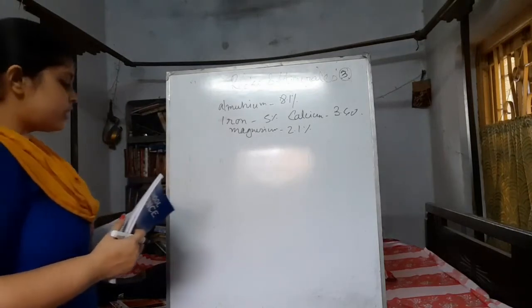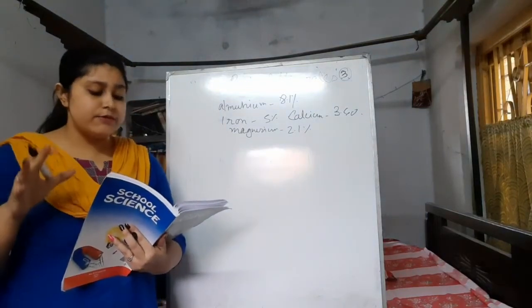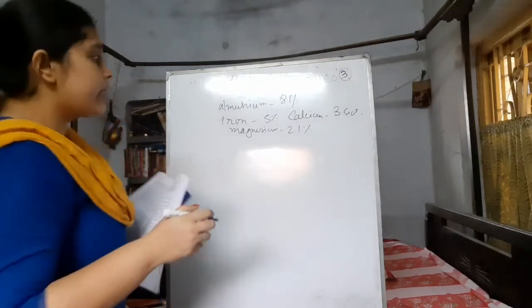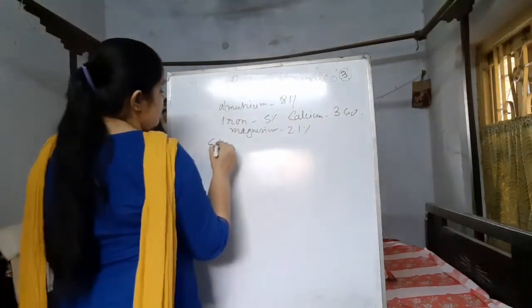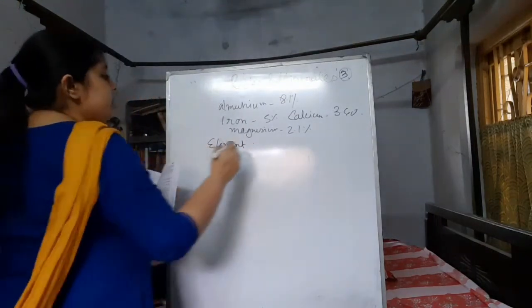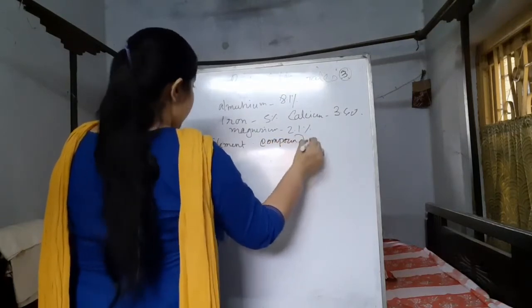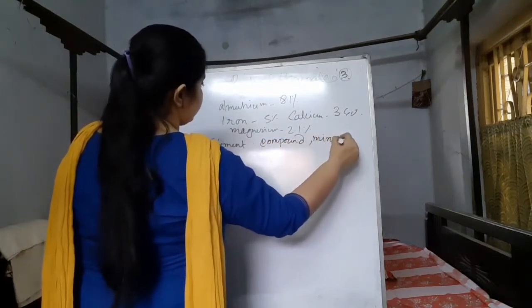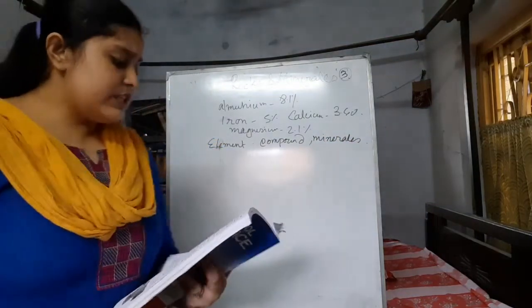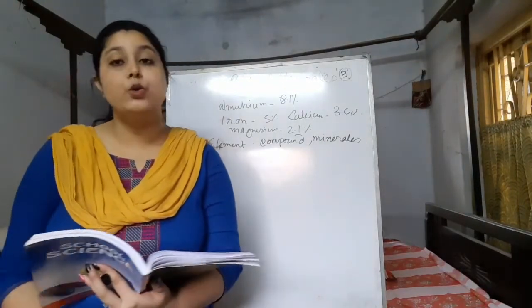But the important thing is that somewhere we find metals as compounds, somewhere we can find them as elements. Okay, you have the idea about elements and compounds. Somewhere we can find it as an element, somewhere as a compound, and somewhere as minerals. Okay, so